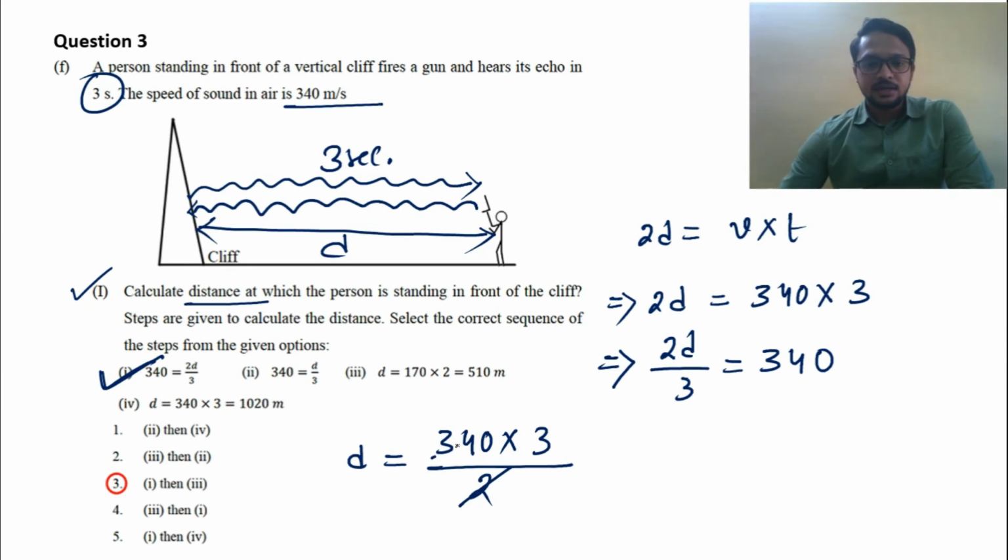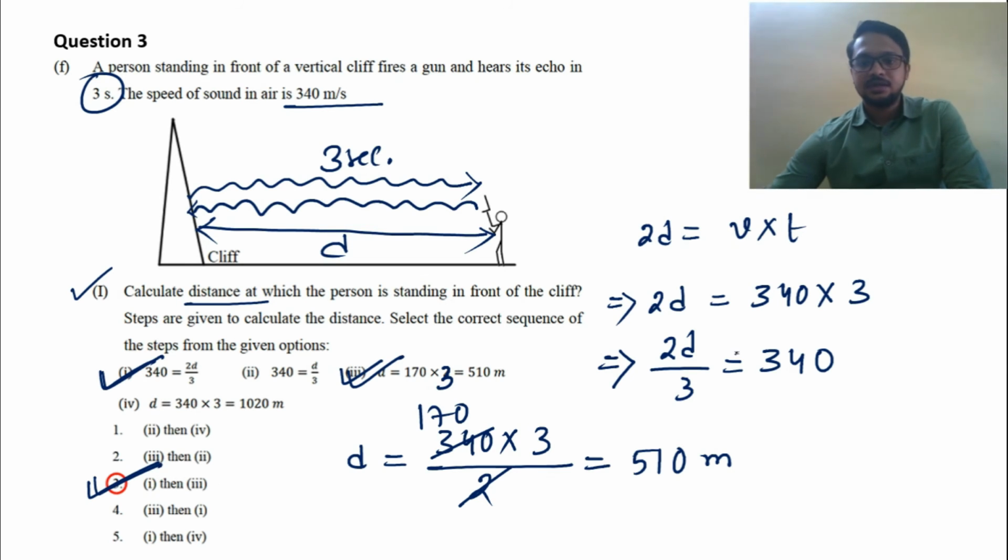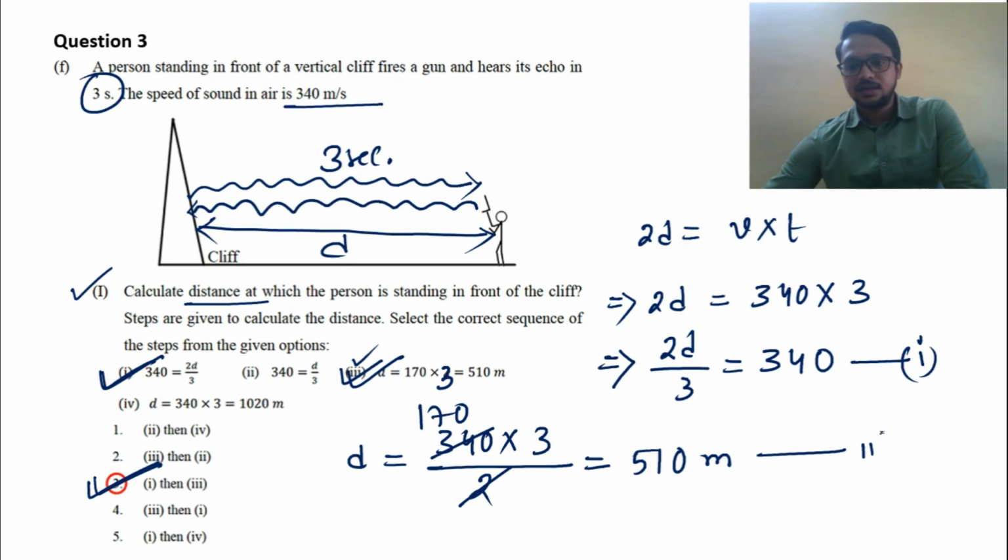So 340 divided by 2 is 170, into 3, so 510 meter. Here it will be option 3. So option 1 and option 3 are correct. So finally the correct sequence is first 1 and then 3.